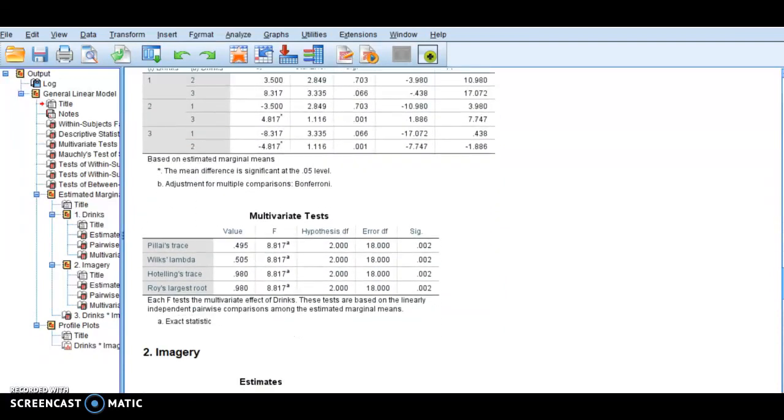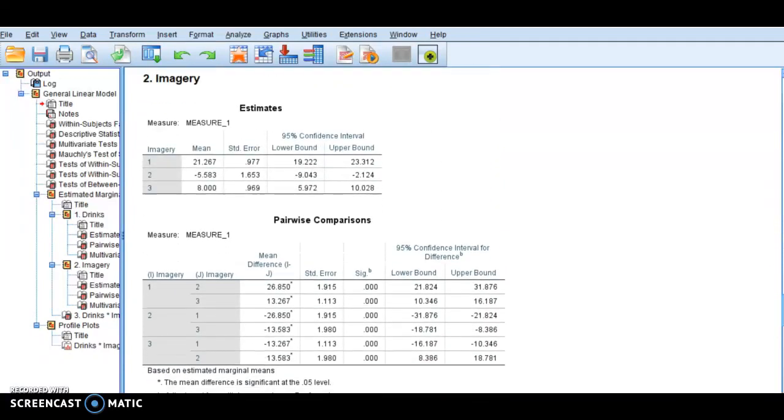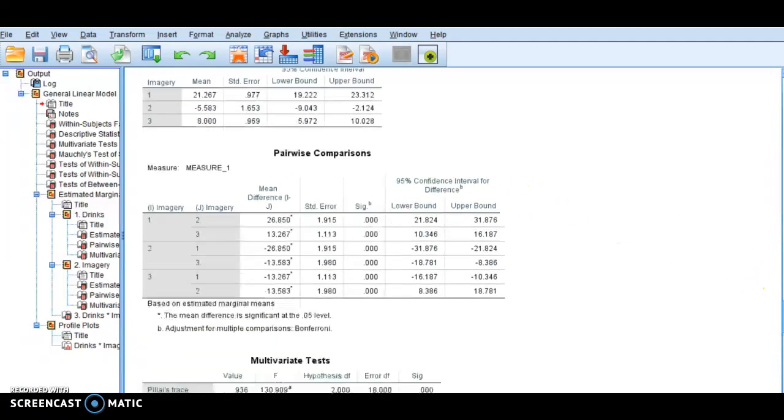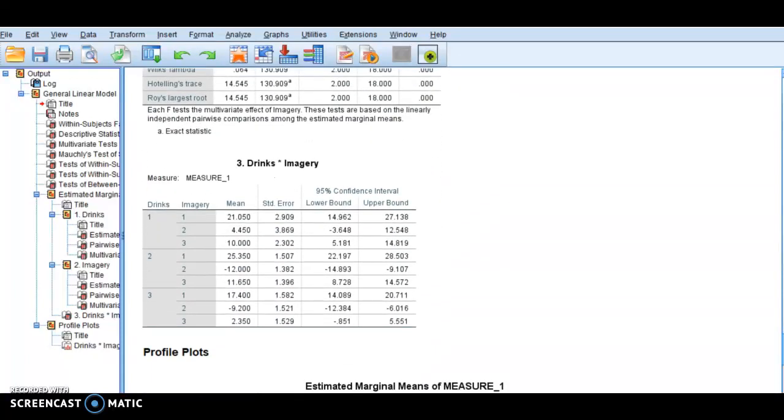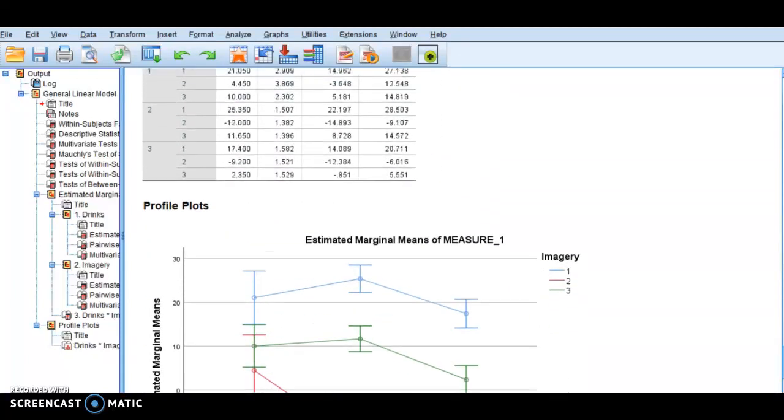So I'm going to scroll down even some more. We're going to look at imagery and how imagery affects attitude. What image did they see? Again, I'm going to scroll down here and you're going to see that there's a significant difference in attitude given the images between all of the variables. And then I'm going to scroll down even more, and ultimately I'm going to look at the interaction.